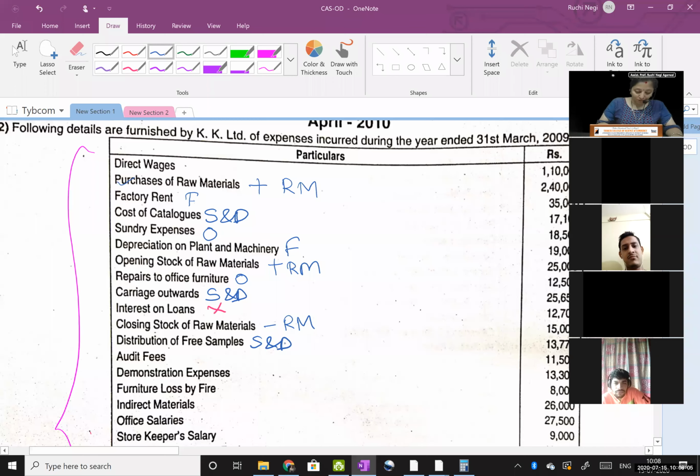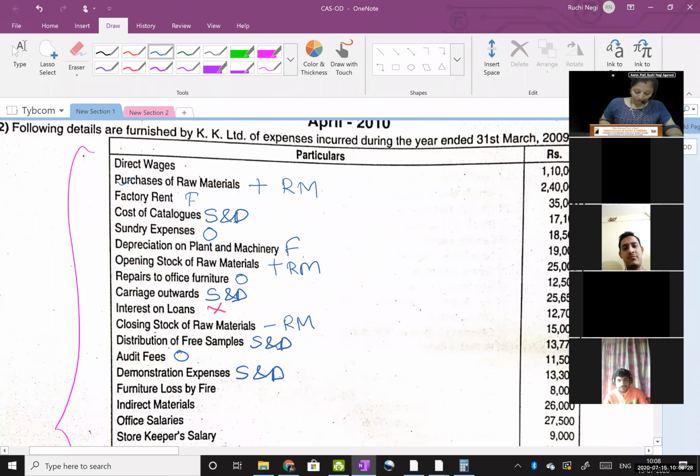Audit fees. This will go to office. Demonstration expense. Demonstration expenses. Where will this go? Okay, fine. Great. Yeah, correct. Selling and distribution.